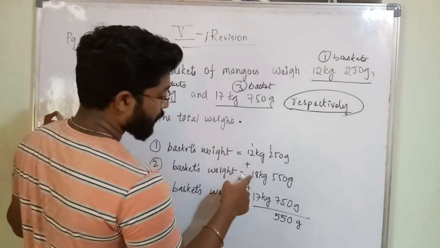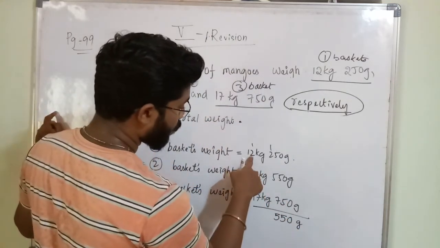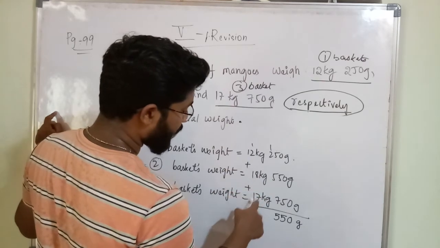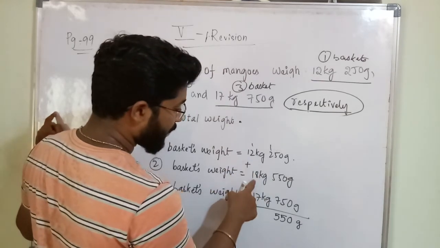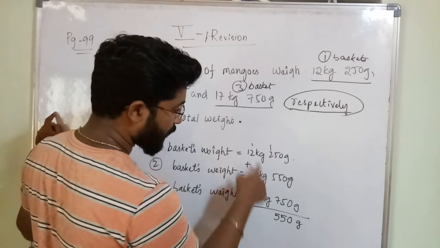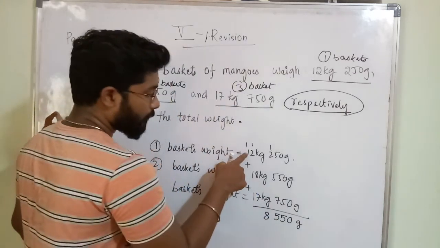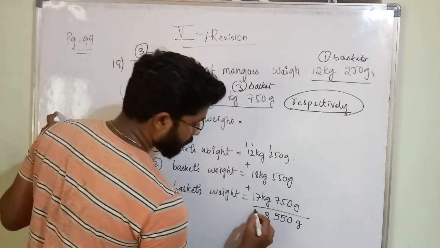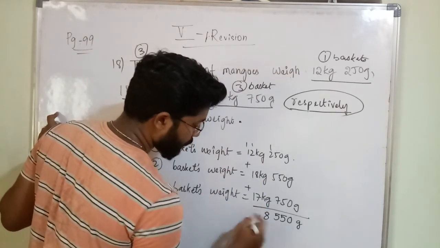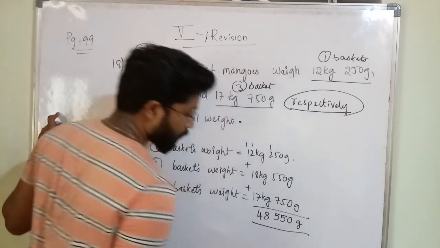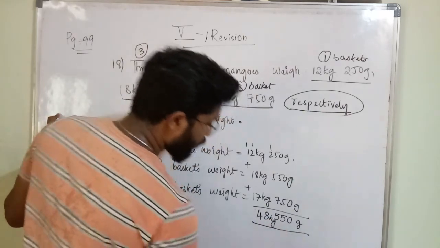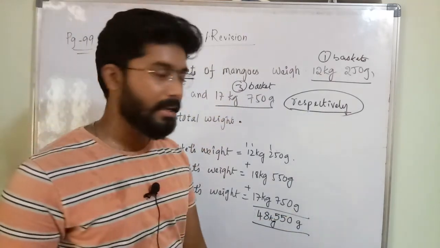Okay, here you are having how much? 2 plus 8 is 10, 10 plus 7 is 17, 17 plus 1 is 18. Okay, next here 1 plus 2 plus 1 is 4. So how much is the total weight? 48 kgs, 550 grams is the total weight.